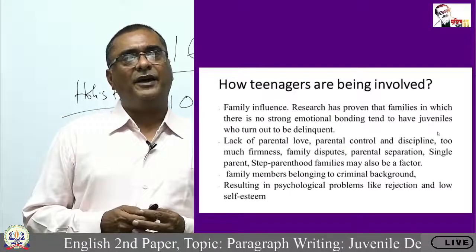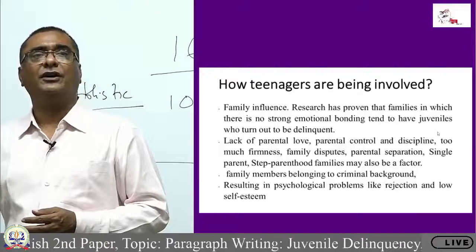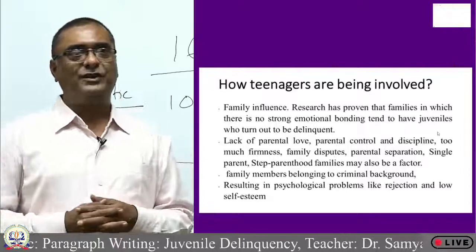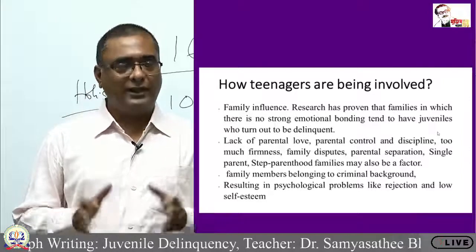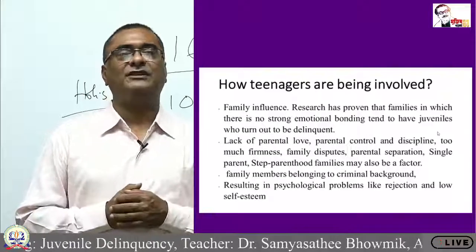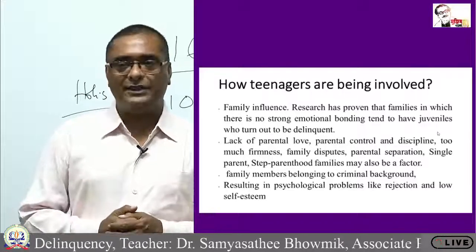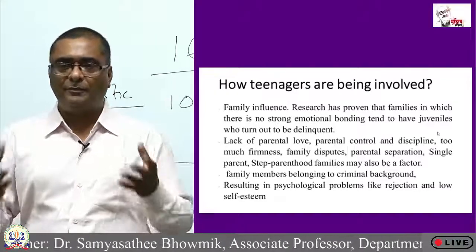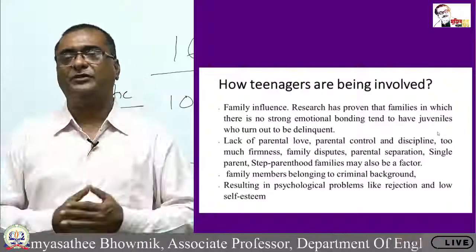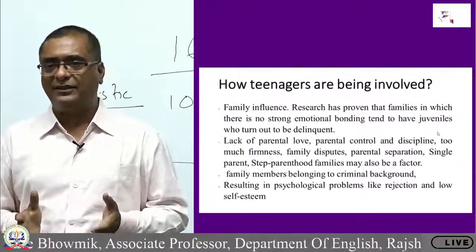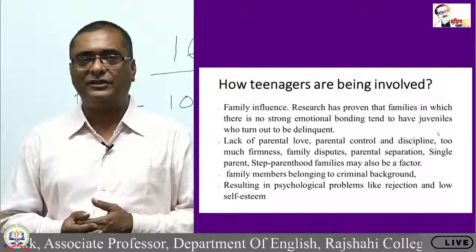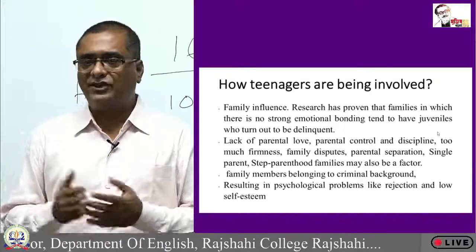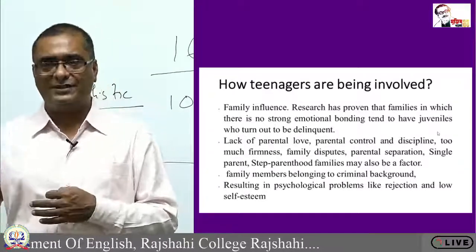It continues, family influence. Some research has proven that families in which there is no strong emotional bonding tend to have juveniles who turn out to be delinquent. This has been proved according to some researchers. And what does it mean? It means that in our nuclear families right now, the emotional bondage in the families has declined. We must admit, we cannot avoid this allegation. And because of this poor emotional bonding among family members, the children get scope to be delinquent.